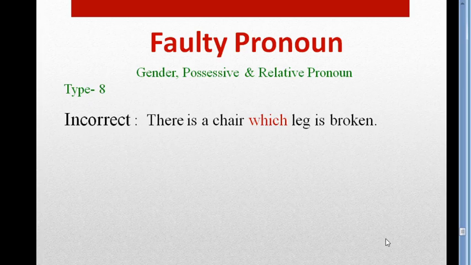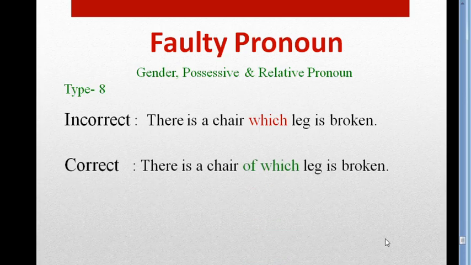In case of lower class animal, baby and other things, if the relative pronoun's position is possessive, we use of which. So the correct answer is, there is a chair of which leg is broken.